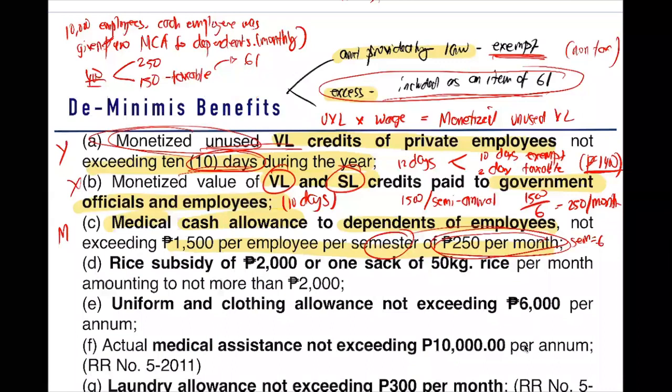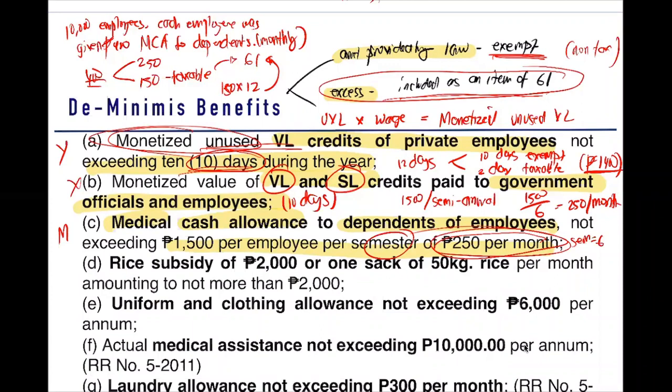So sir, paano namin i-add yan? 150 lang? Kasi monthly yan, di ba? How many months in a year? 12. So ang gagawin nyo pagka monthly, 150 times 12. So yan yung idadagdag nyo as gross income. Okay, tandaan yung rule. Amount provided by law, exempt, excess ng de minimis, included as an item of gross income. So medical cash allowance, 250 per month. Monthly yan. Yung yearly kasi, hindi mo na kailangan i-multiply yan ng 12. Kasi nga, per year na yan.